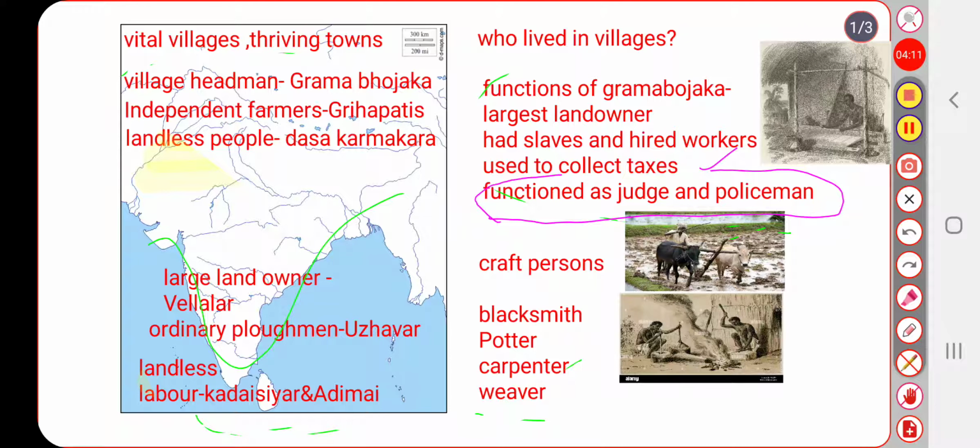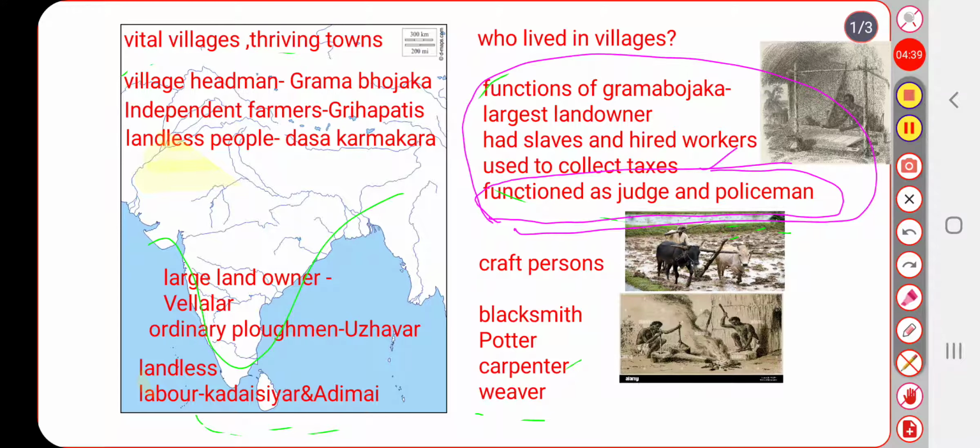So whenever conflicts arose in that village, he used to resolve those disputes. All these are the functions of Grama Bojaka.